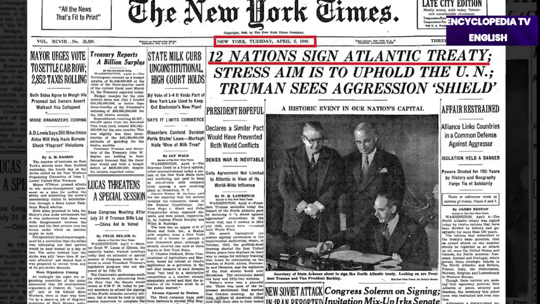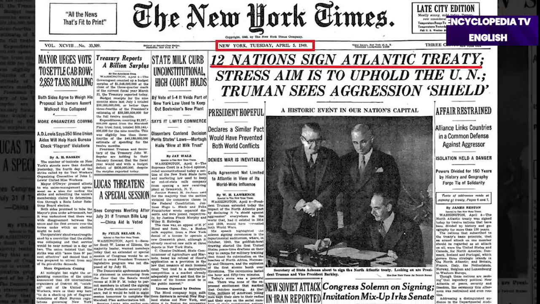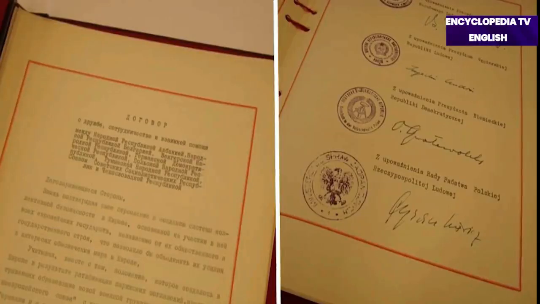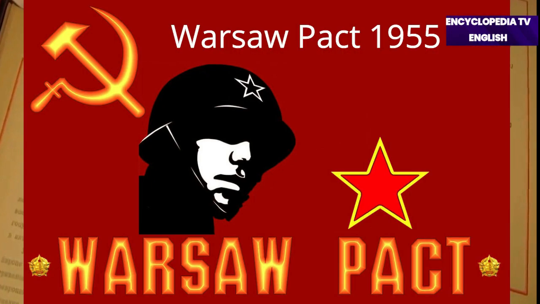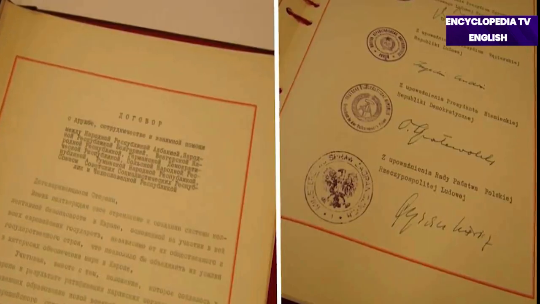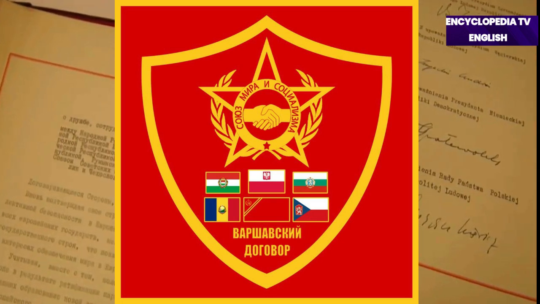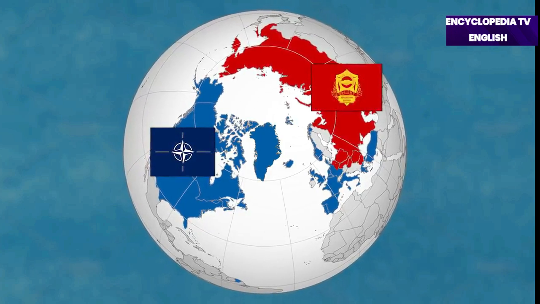The main purpose of forming it was to adopt a common strategy against the ideological expansionist ambitions of the Soviet Union and to strengthen their defense. In response to this agreement, the Soviet Union signed the Warsaw Pact in 1955 with other Eastern and Central European nations, including Albania, Hungary, Poland, Czechoslovakia, Bulgaria, Romania, and East Germany against NATO in order to maintain balance of power.